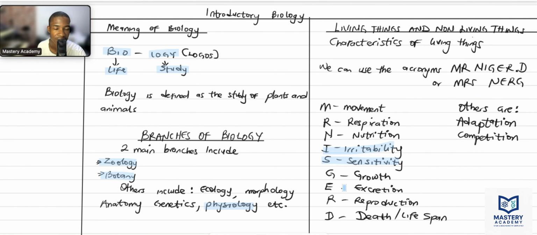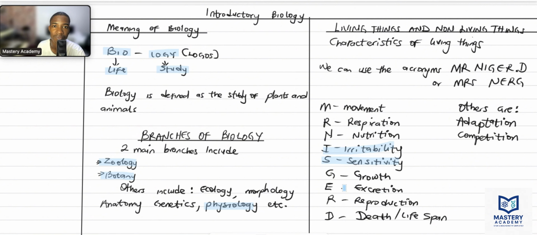So let's talk about the next one, reproduction. Reproduction is whereby living organisms give rise to their young ones. Now we have the next one, D, which is death or lifespan. Now all living things must die. Just like all living things reproduce, all living things excrete, all living things must also die.